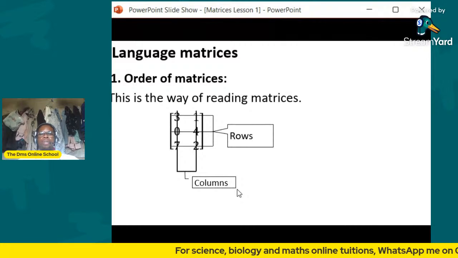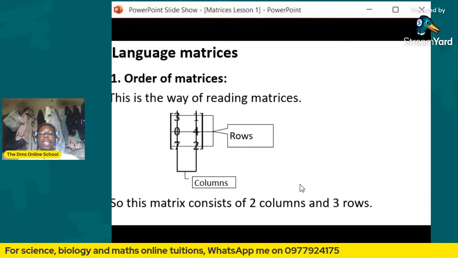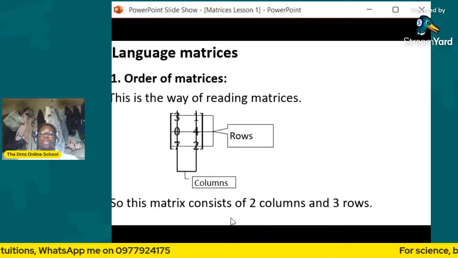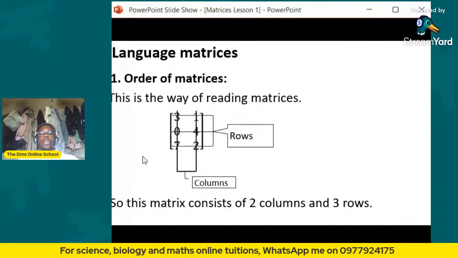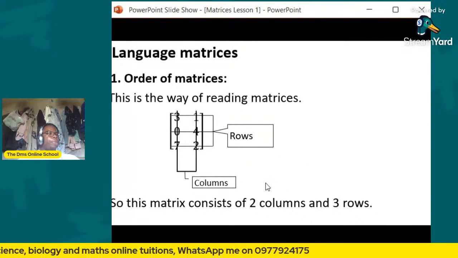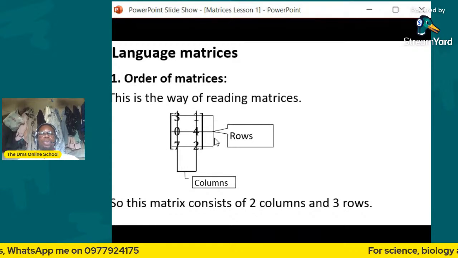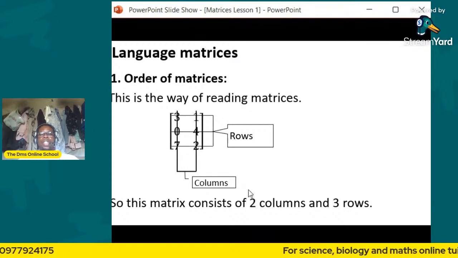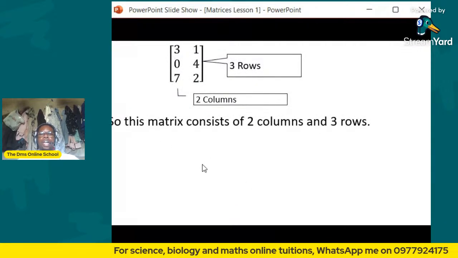All right, let's move on. Welcome if you are joining us; we are looking at a mathematics lesson on matrices. We can say this matrix consists of two columns and three rows. It has the two columns, 1, 2, and the three rows, 1, 2, 3. Each member of a matrix is known as an element.